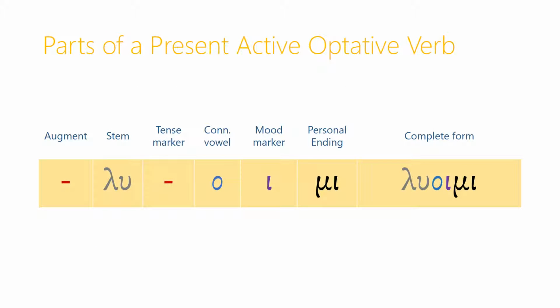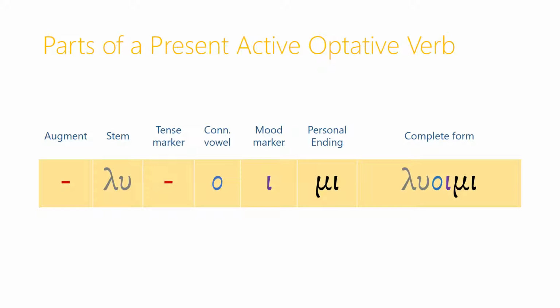Here are the parts of a present active optative verb. There's no augment, of course, not just because we're dealing with the present tense, but also because we're outside the indicative mood. So by definition, we won't use any augment. The stem is lu for luo. We don't have any tense marker for the present, and the present usually uses a connecting vowel that's omicron. And we now, with the optative, have a mood marker, which is the first time we've seen anything quite like this. The mood marker here is an iota that follows the connecting vowel.